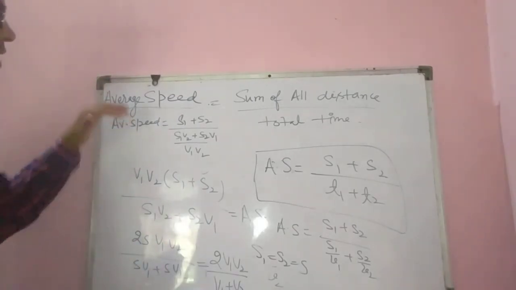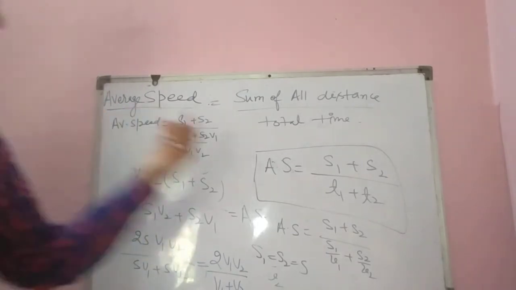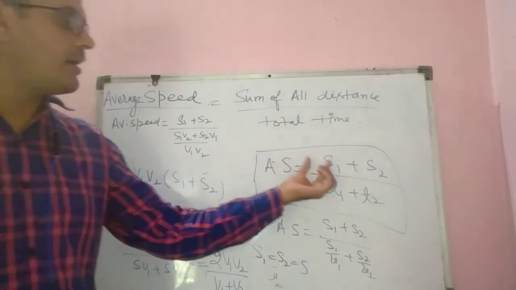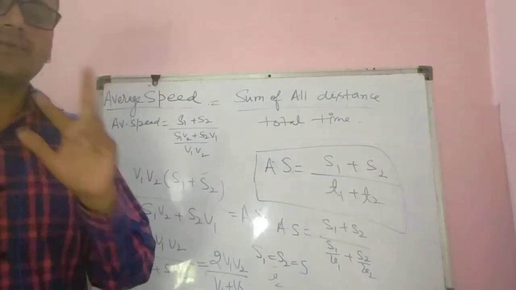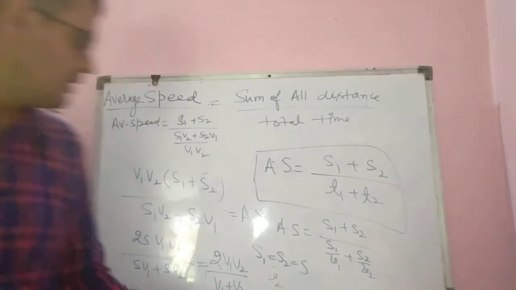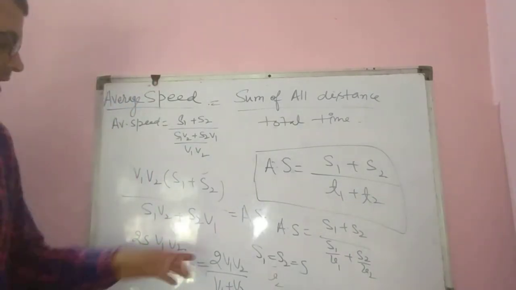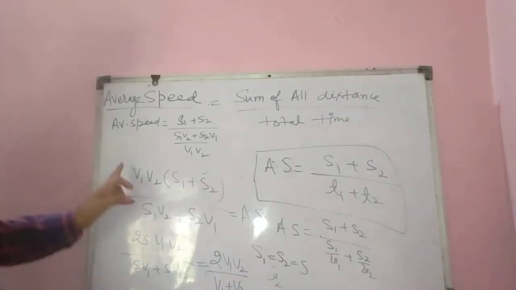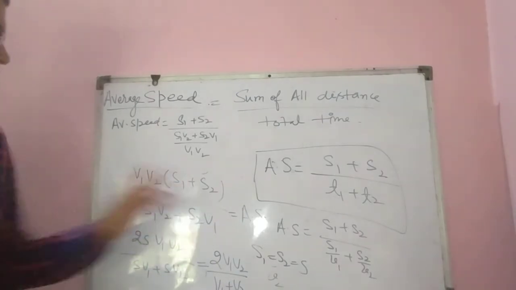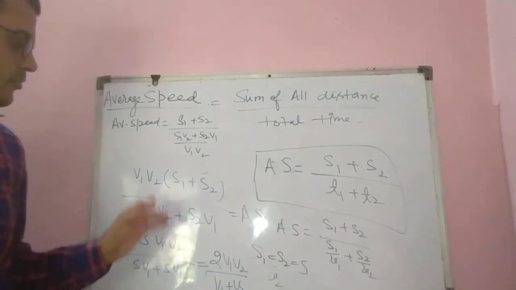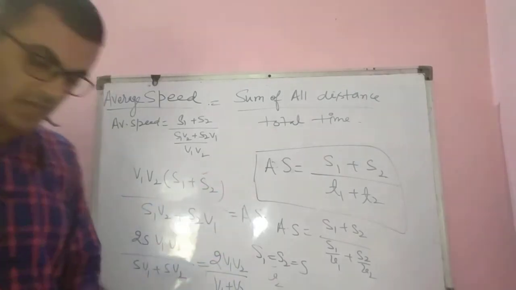Okay. So when we are finding the average speed of two distances traveled by the body in different times t1 and t2, then it will be what? Average speed equal to v1 v2 into s1 plus s2 upon s1 v2 plus s2 v1. This is the average speed.